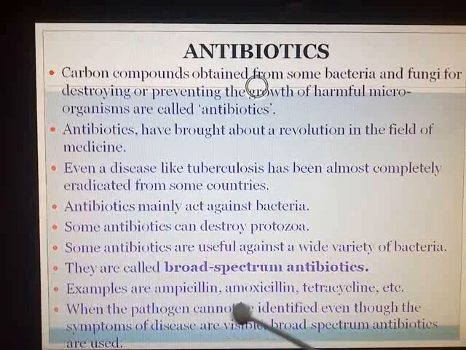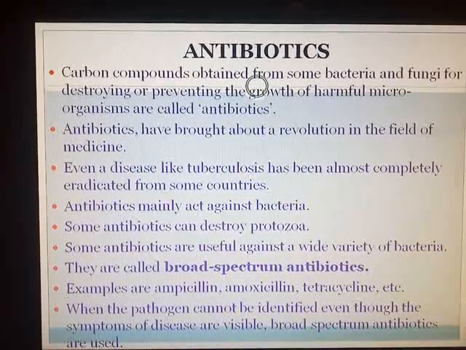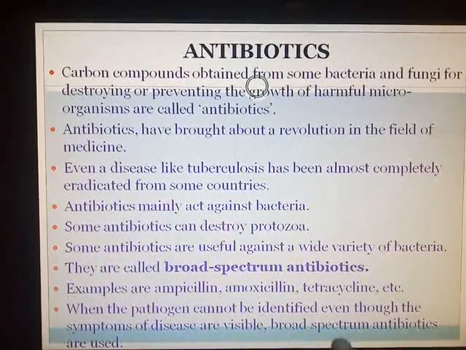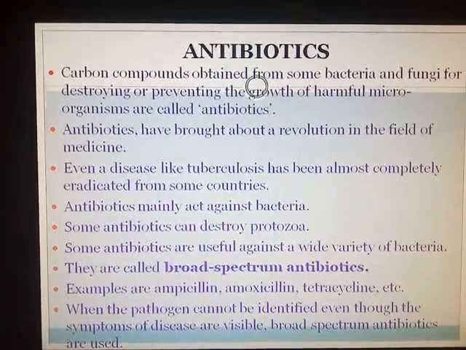So when the pathogen cannot be identified, even though the symptoms of the disease are visible, then broad spectrum, see the word itself, broad spectrum, against a wide variety of bacteria.